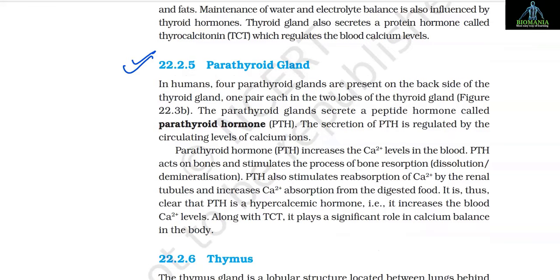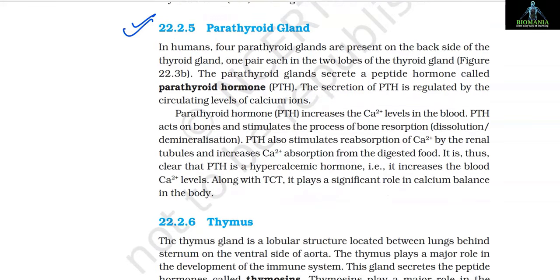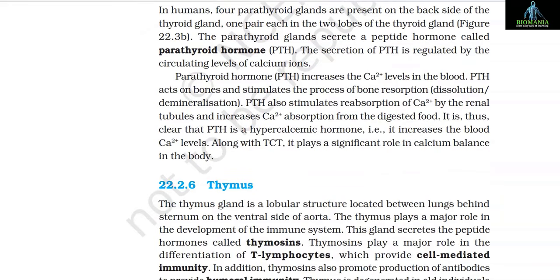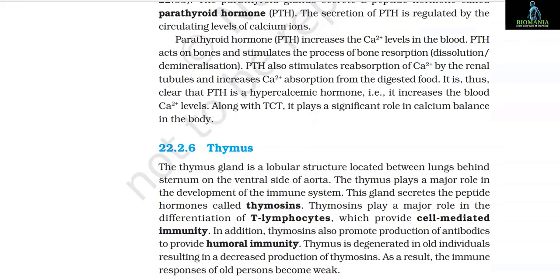22.2.5 Parathyroid gland. In humans, 4 parathyroid glands are present on the back side of the thyroid gland, 1 pair each in the 2 lobes of the thyroid gland. The parathyroid glands secrete a peptide hormone called parathyroid hormone, PTH. The secretion of PTH is regulated by the circulating levels of calcium ions. Parathyroid hormone PTH increases the calcium ion levels in the blood.